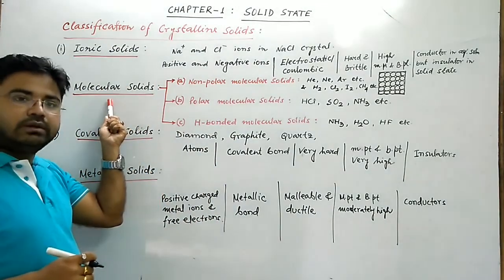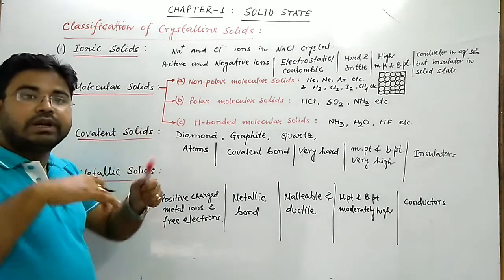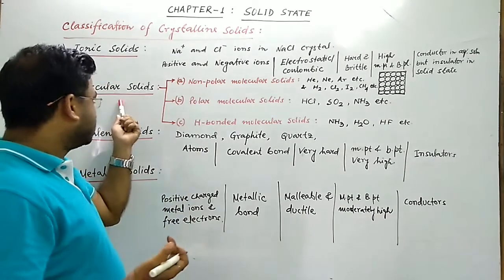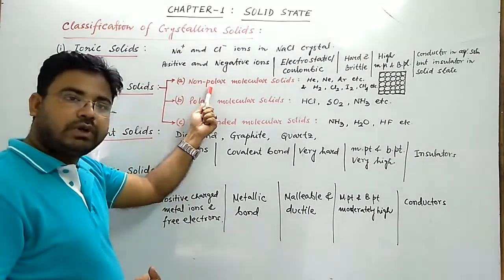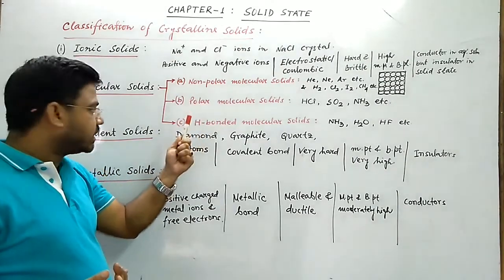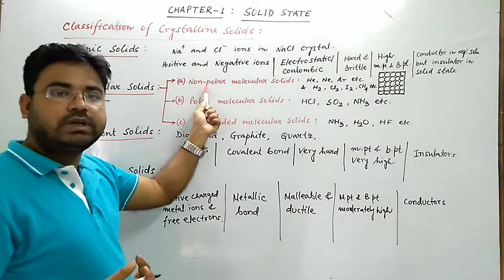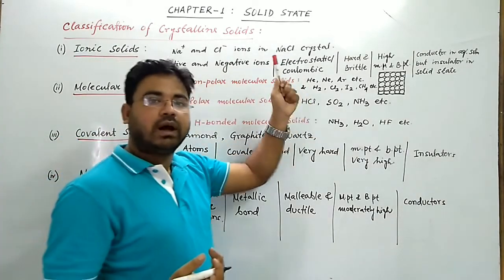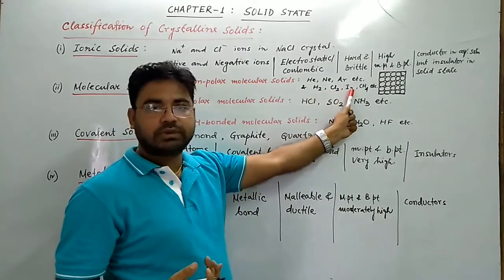In molecular solids, the constituent particles are molecules. Based on the nature of the molecules, molecular solids are further classified into 3 types: non-polar molecular solids, polar molecular solids, and hydrogen bonded molecular solids. In non-polar molecular solids, the constituent particles are atoms of noble gases and non-polar molecules.